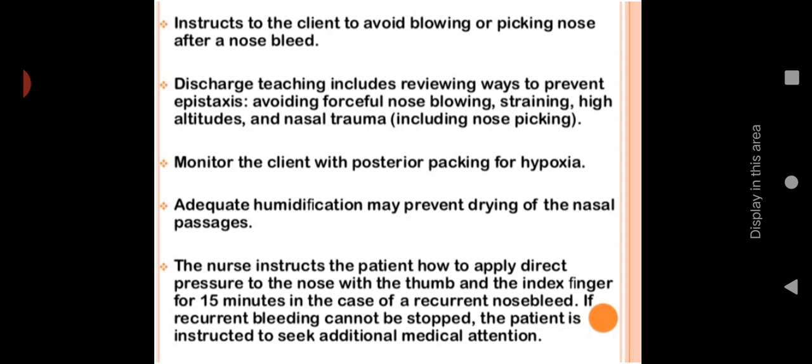Then we have seen the types of bleeding, the causes, signs and symptoms, how we can manage or treat the patient, the possible home remedies, what things they have to avoid in order to prevent nosebleed, the medications for nosebleed, and the nursing management also.